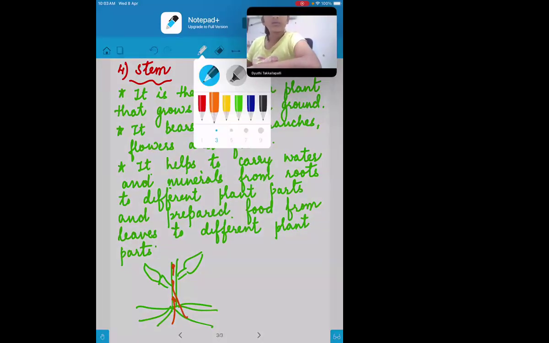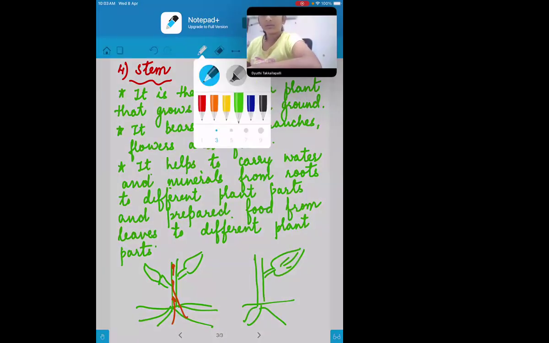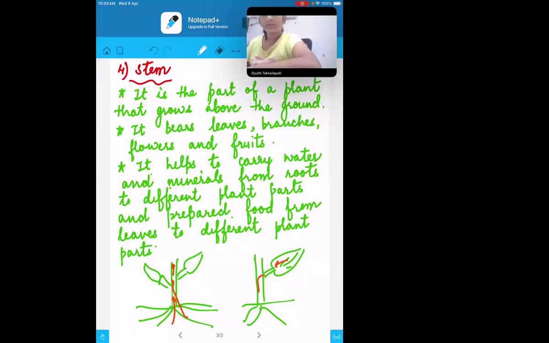The other side, what is happening? Once they prepare the food, suppose the food is being prepared here in the leaf, they will be bringing it to the stem and passing it to the root. So the movement is happening both ways. One side, the water and the minerals go from the roots to the other parts of the plant, whereas from the top side, the food prepared by the leaf is given to the stem and the other parts. That is how it works, with the help of the stem.